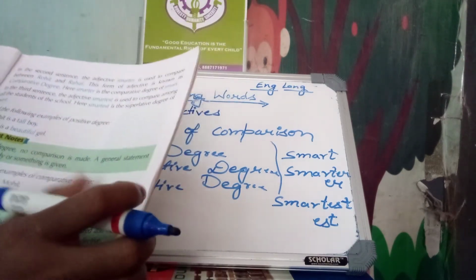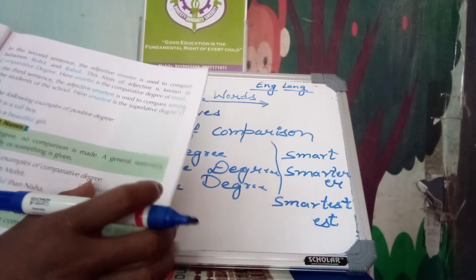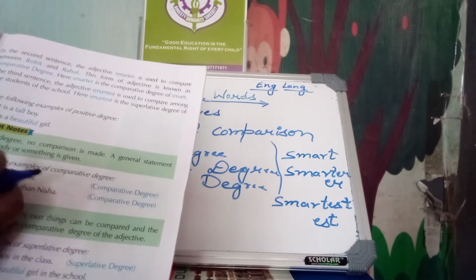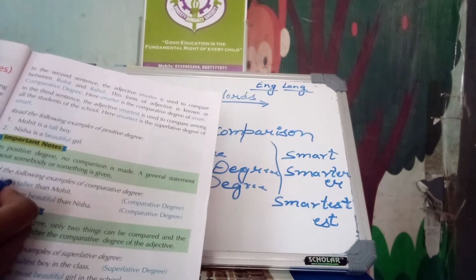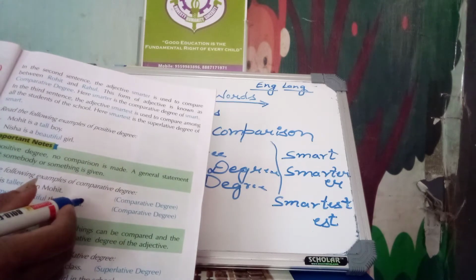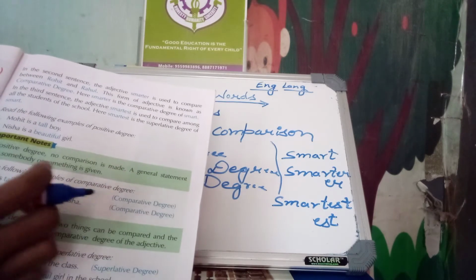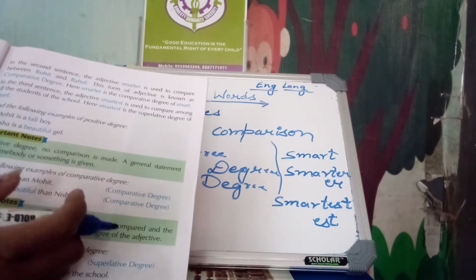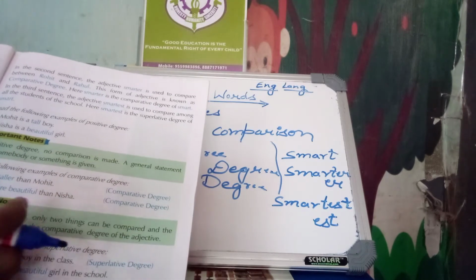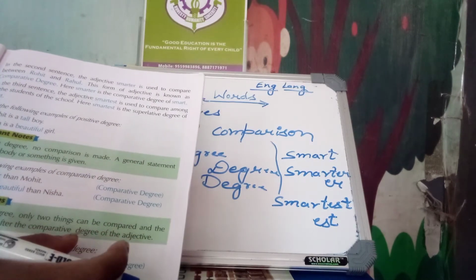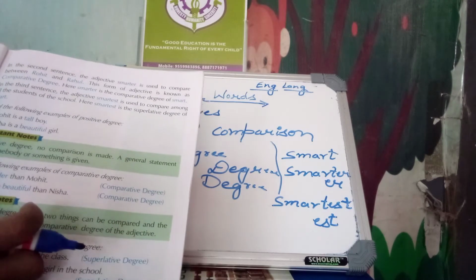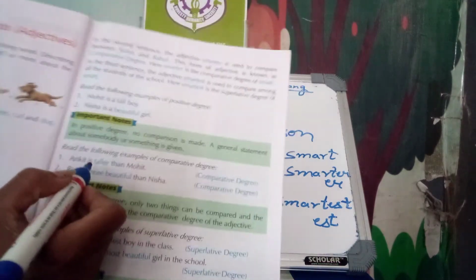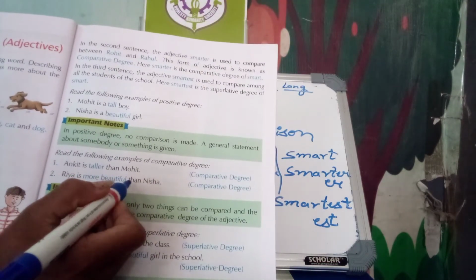Read the following example of comparative degree. Ankit is taller than Mohit. Here we are talking about two boys, Ankit and Mohit, and we say that Ankit is taller than Mohit. Comparative degree is there; we are comparing two boys. Riya is more beautiful than Nisha. Important note: in comparative degree, only two things can be compared, and the word "than" is used after the comparative degree of the adjective.